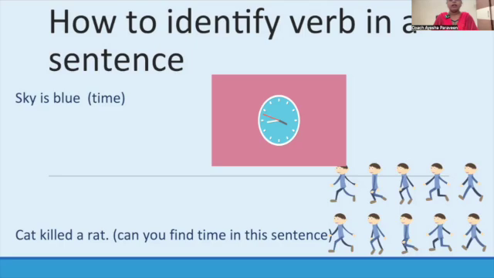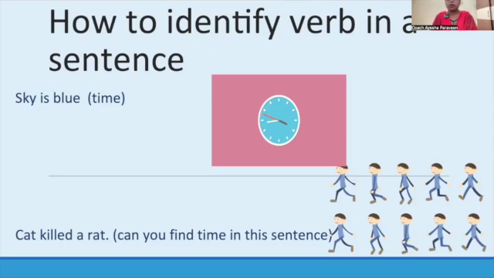And here you see, "Cat killed a rat." Now the second sentence: "Cat killed a rat." Can you identify in this sentence what time the action is performed? The action in this sentence is clear, the killing action. But when I say "cat killed a rat," it tells the time also. It doesn't tell only the action, but also the time of an action. "Killed" is past time because we use the V2 form of the verb.